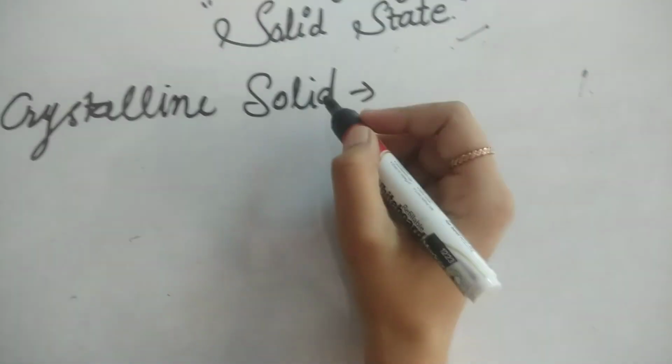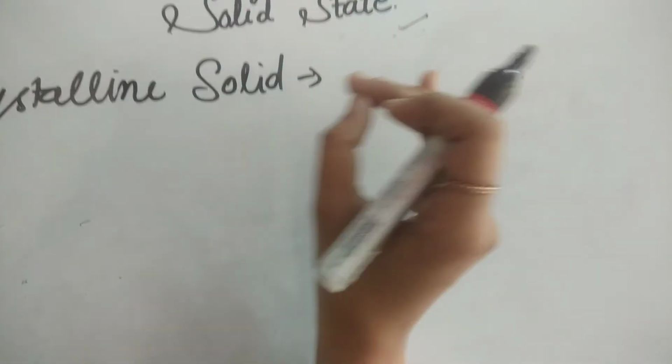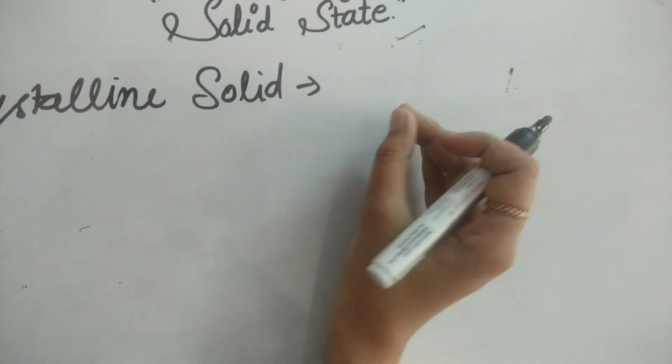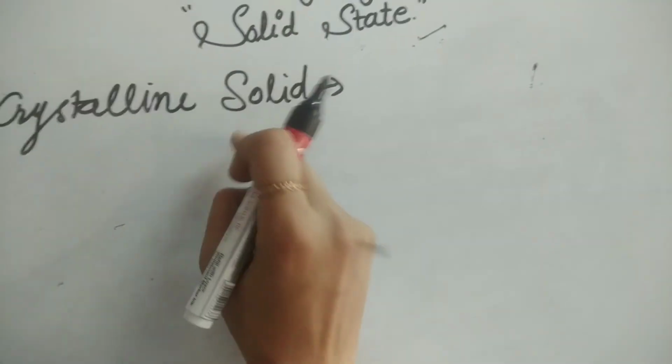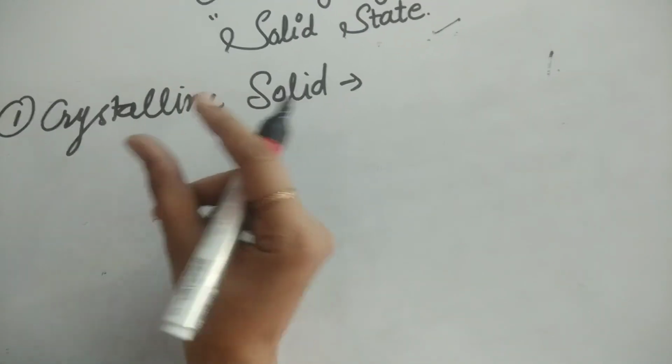In crystalline solids, all solid elements like metals and non-metals, and compounds, exist in the form of crystals.